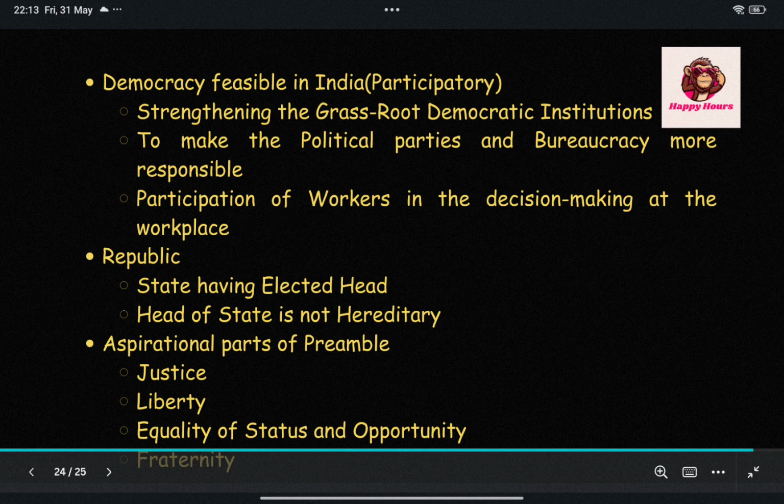Now there are three types of liberties. The very first one is the liberty where there is an absence of restraints, which is also known as the concept of negative liberty. This was given by the classical liberals. They considered the state as a necessary evil. The classical liberals were of the view that all restraint is an evil. So the state should not put restrictions on the liberty of individuals. That is the absence of restraints in liberty. That's why it is the concept of negative liberty.